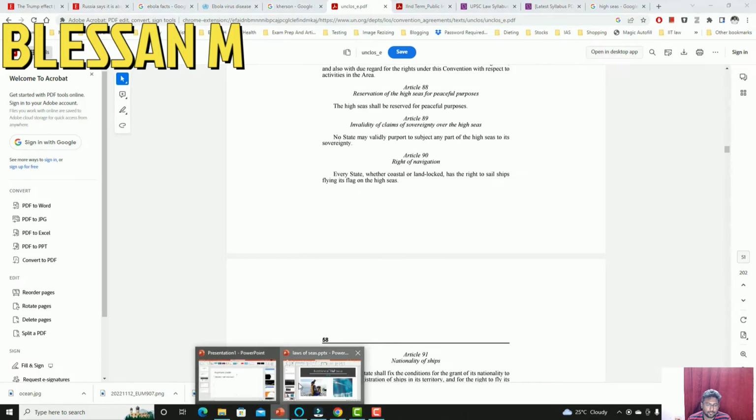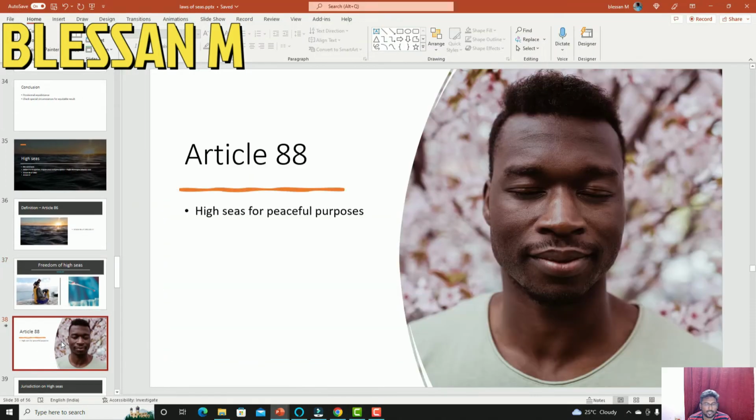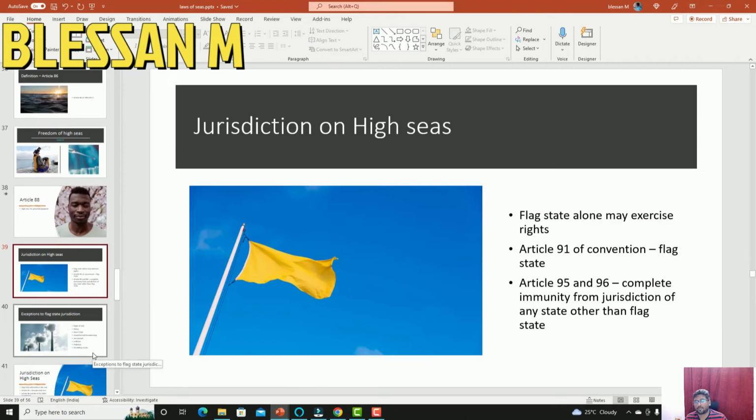Next important thing with high seas is jurisdiction. Who gets to have the jurisdiction in high seas? Clearly it is the flag state that alone may exercise jurisdiction on high seas, and Article 91 of the convention says that there must be a genuine connection between the flag state and the ship.